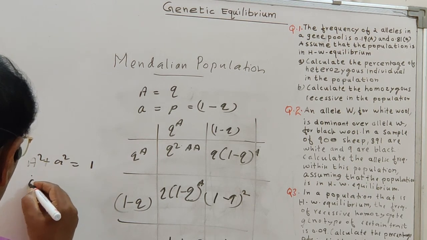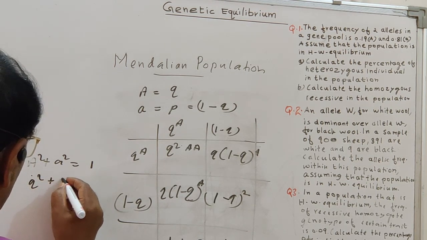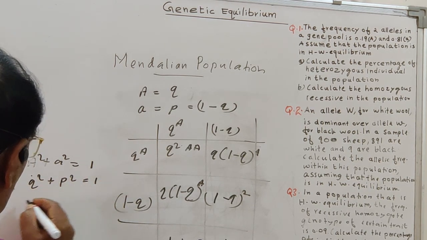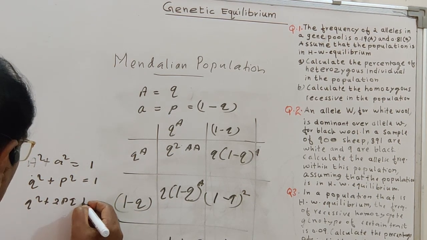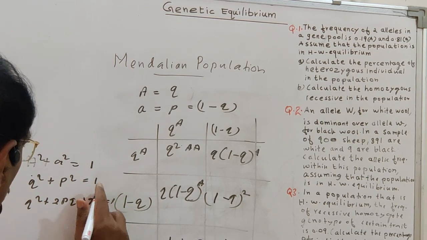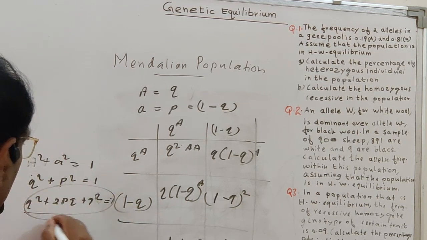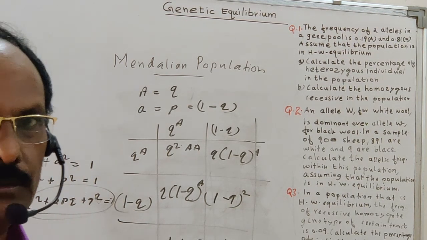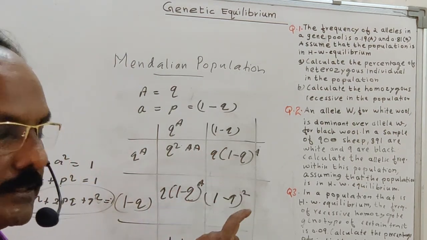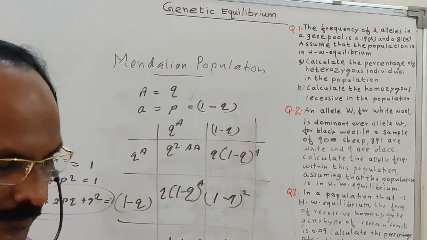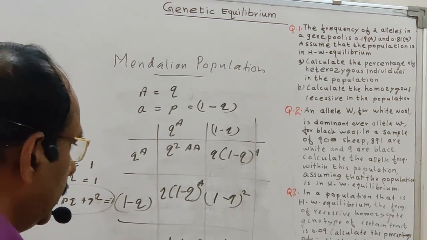And similarly, P plus Q is equal to 1, or when expanding, P square plus 2PQ plus Q square is also equal to 1. This is called the general formula proposed by Hardy and Weinberg. So based on this formula, a number of questions are asked in the NEET examination. Let us see a few questions related with this formula.